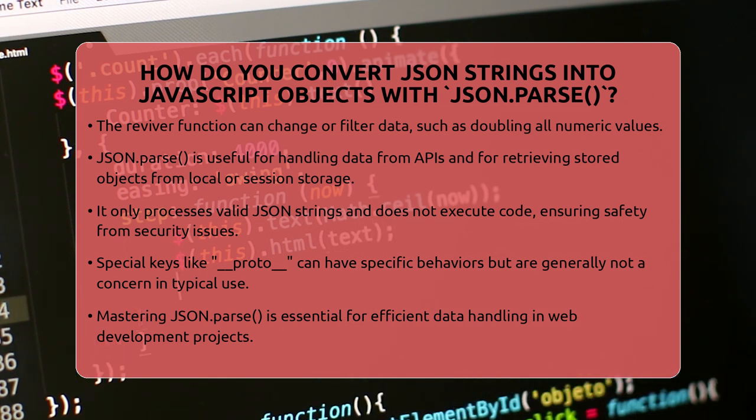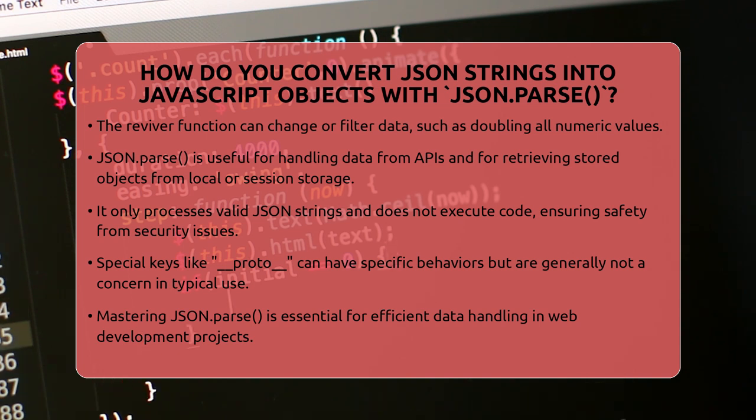Mastering it helps you handle data from APIs, storage, and other sources efficiently. Using the reviver function adds extra control, making your data parsing even more flexible. This method is a key part of working with JSON in web development, helping your applications interact smoothly with data sources.